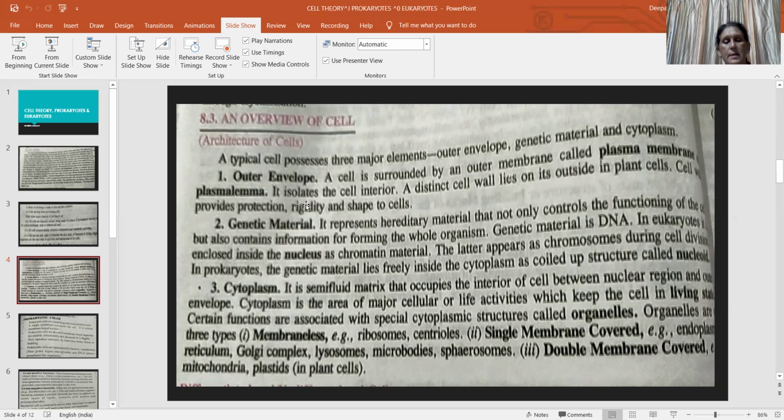Third is the cytoplasm. It is a semi-fluid matrix that accommodates the living materials, called cell organelles.